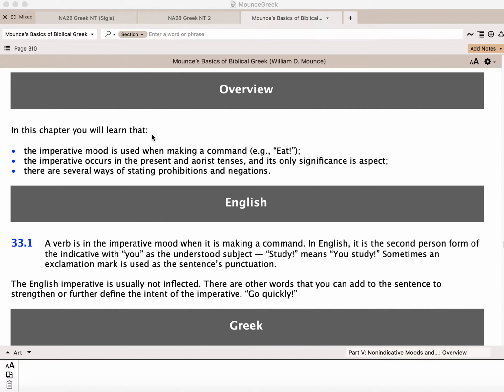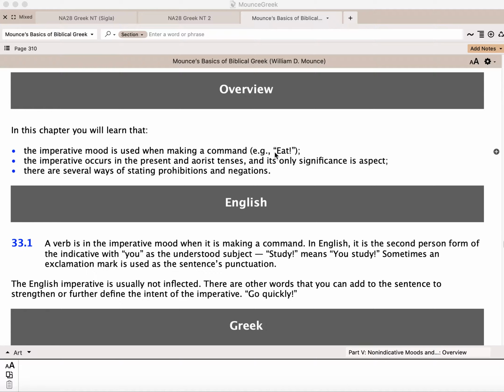So this chapter is about imperatives, the imperative mood. And the imperative mood is the mood of making a command. So when somebody said eat or watch out or look, something like that, those would be imperatives. And so the way this works in Greek is we would translate it as a command.